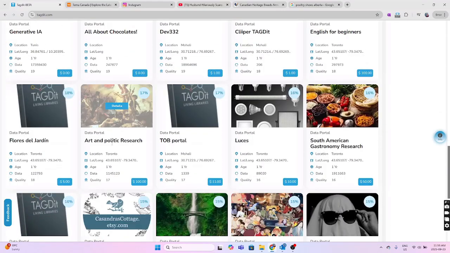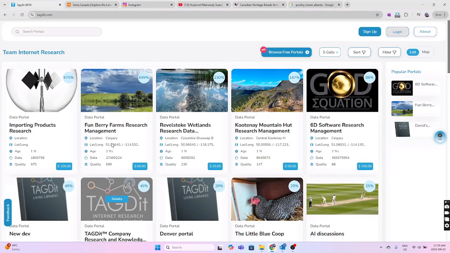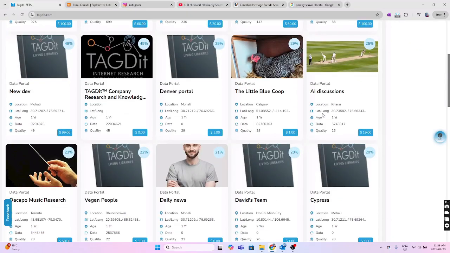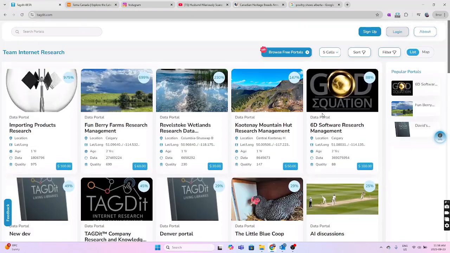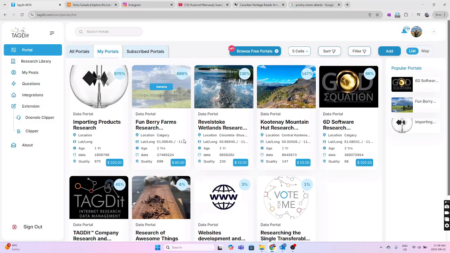So this is TAGDit. This is the main page, and it's going to change, and the reskin is happening. But it's exciting because we're going to finally invite some more people to do the research projects. And research projects are quite fun, and I love them. So here we go. We sign in. So please sign in, and then this is what it looks like when you sign in.